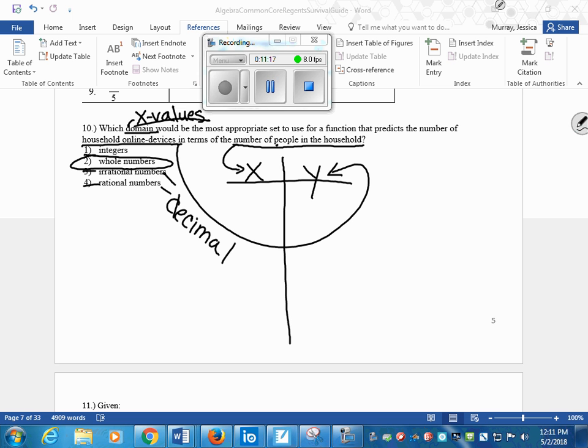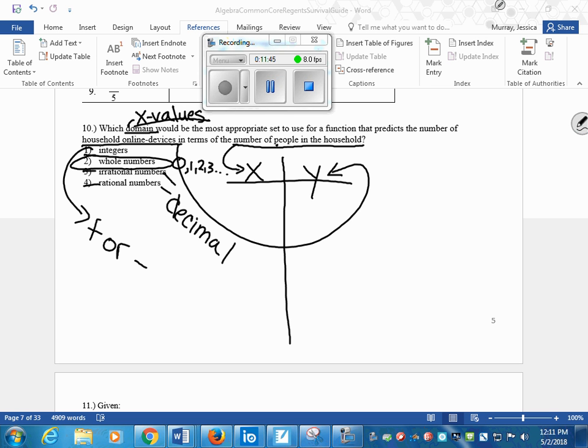Integers, rationals will be fractions. The difference between an integer and a whole number: integers can be positive or negative. But whole numbers are the counting numbers, 0, 1, 2, 3, dot, dot, dot.